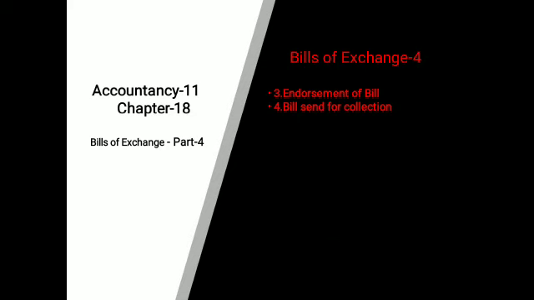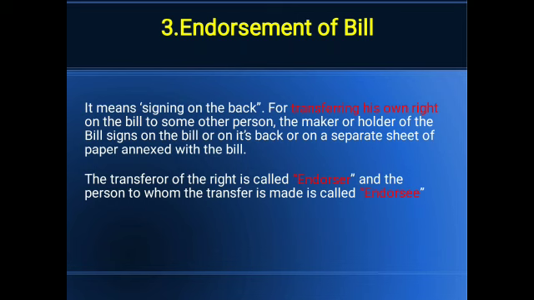Method number 3, endorsement of bill. Method number 4, bill sent for collection. These are the two further rights related to the drawer. Now method number 3 is endorsement of the bill, if the drawer endorses the bill to a third party.